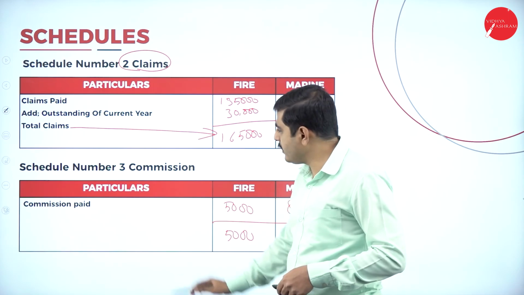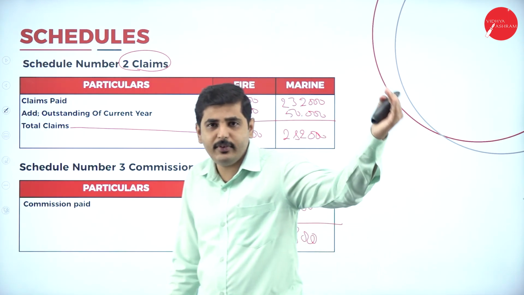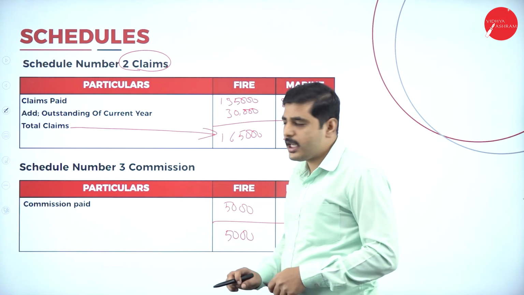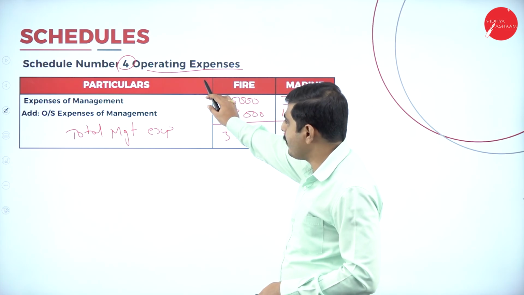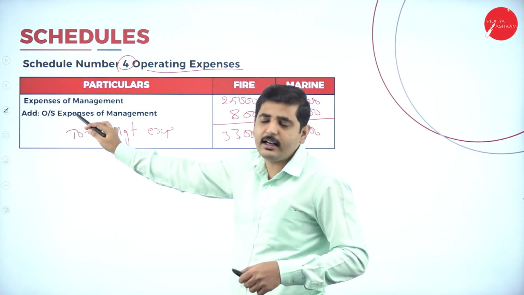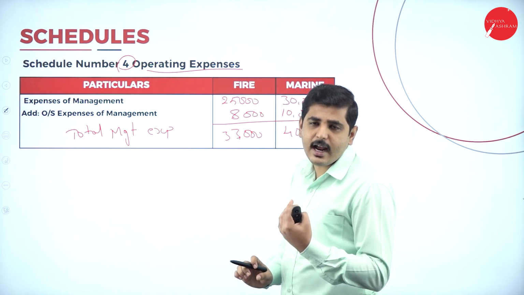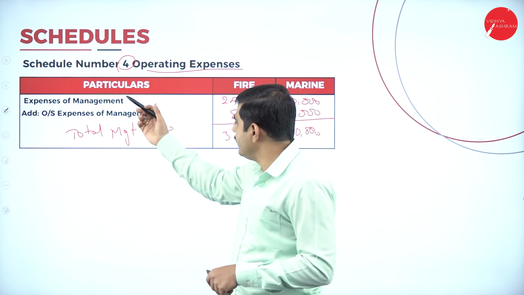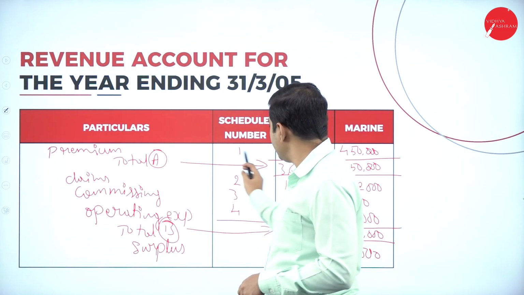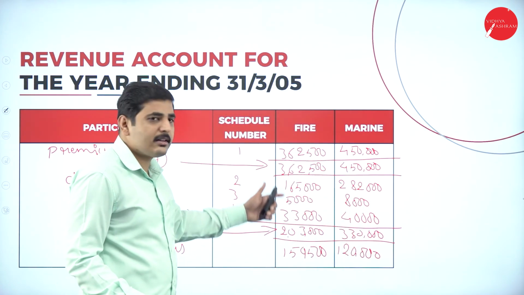Again, coming to the commission. If you have any outstanding of the current year, add; outstanding of the previous year, deduct. You will get the total commission. Later we go to the operating expenses. Under operating expenses you will have management expenses, manager salary, like that. Any outstanding of the current year, add; previous year outstanding, deduct. The remaining amount is the total management expenses. So put it in the total expenses. Only one item is income, the remaining 3 are expenses.